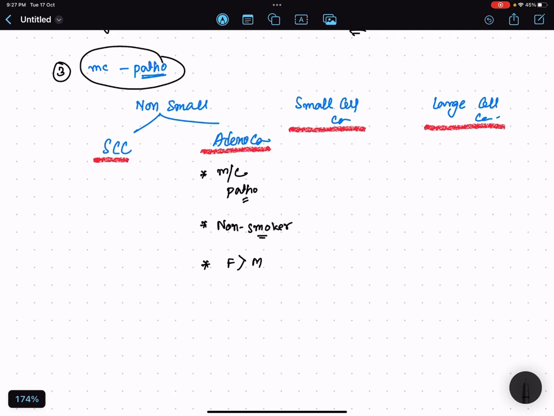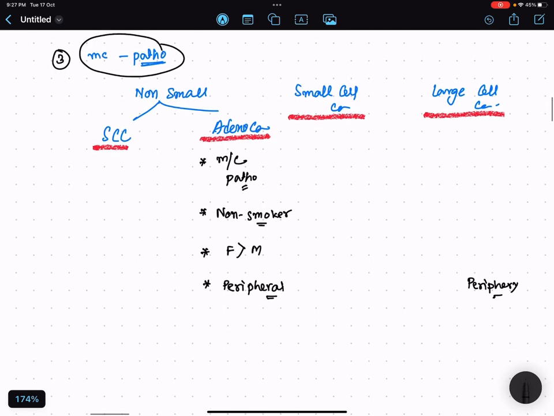So these are the 3 important points regarding adenocarcinoma. It's the most common histologic variety. It is seen mostly in the non-smoker, and another one is the location. It is not involving the center of the lung parenchyma. Basically it is involving the periphery. So its peripheral location is like large cell also. It is also involving the periphery. Okay, the squamous and small cell involve the central portion of the lung. So this is very important regarding adenocarcinoma.